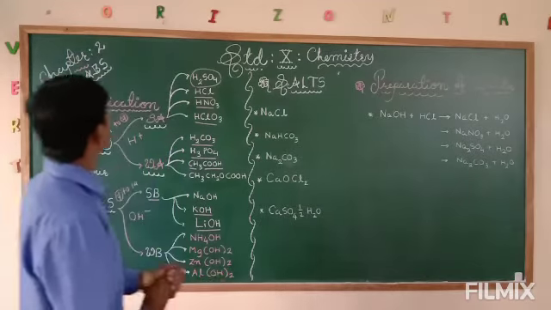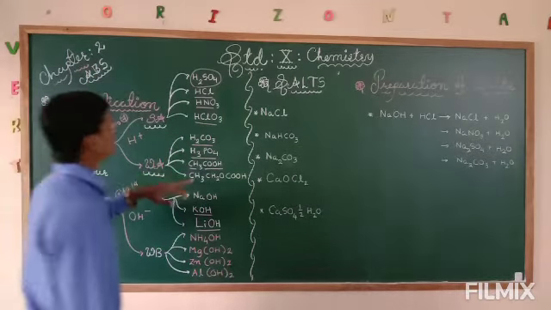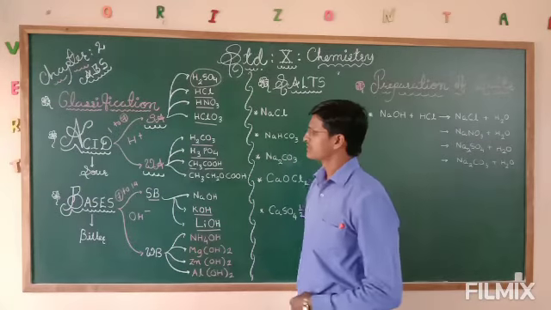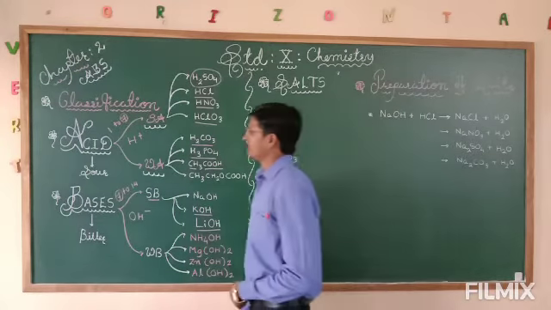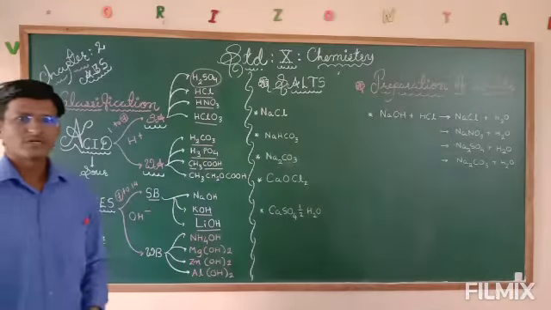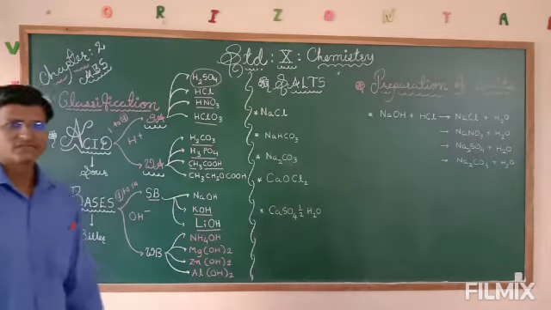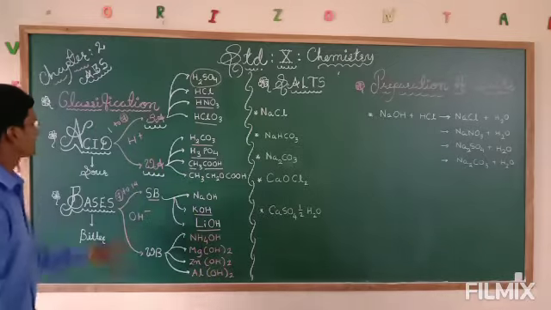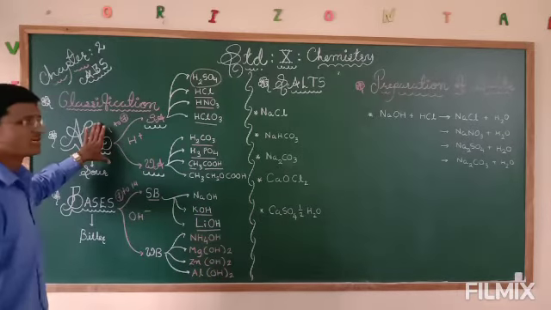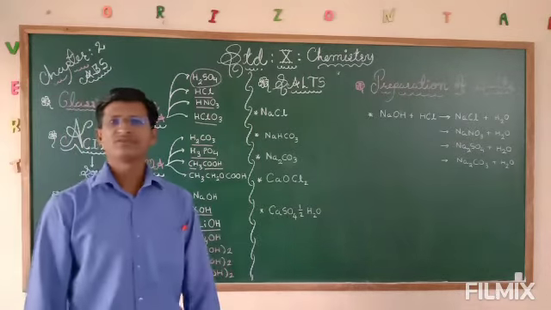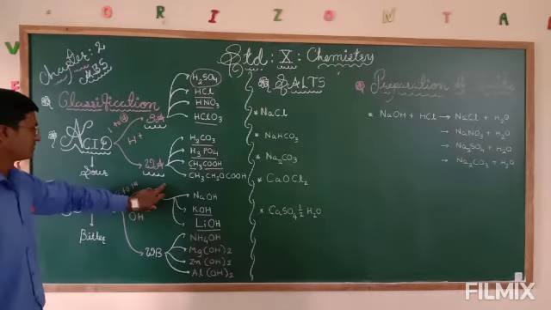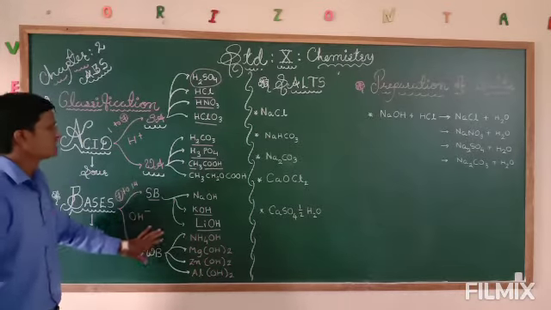So we will continue our chapter number 2, that is acids, bases and salts. As we discussed in our previous video, we covered the properties of acids and bases, even some chemical properties. We discussed different strong acids, weak acids, strong bases and weak bases.